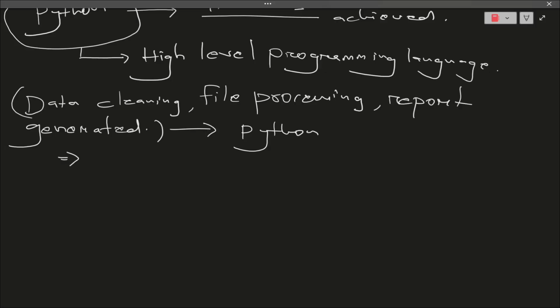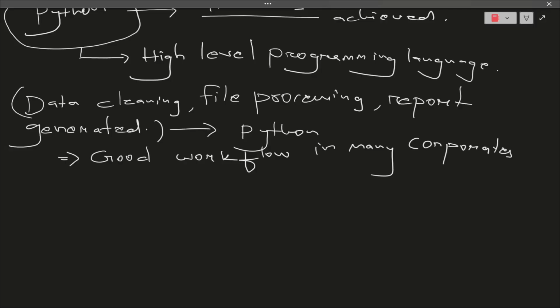It helps in a good workflow in companies. Good workflow, they will be able to predict the market. Good workflow in many corporates, because they will have all the data in graphical form. Okay, these are the reasons.